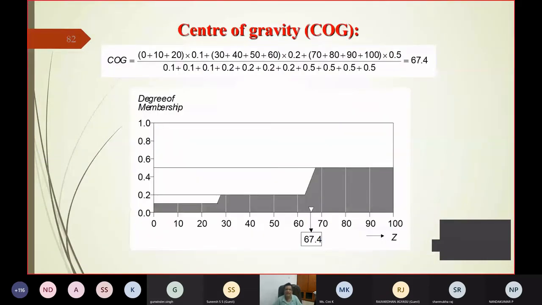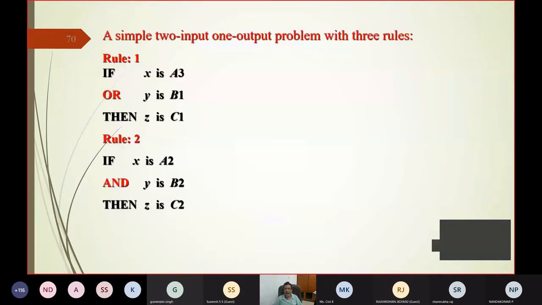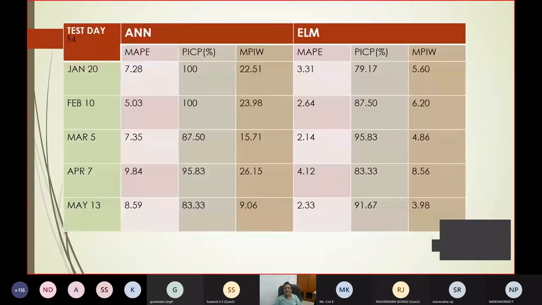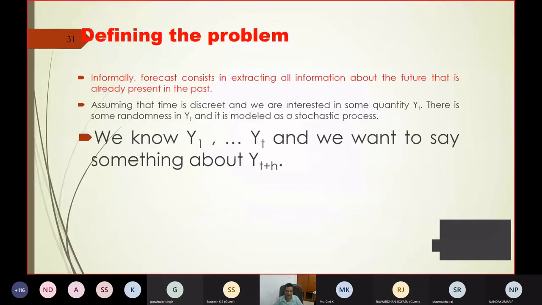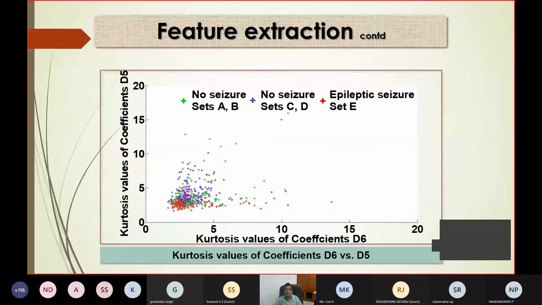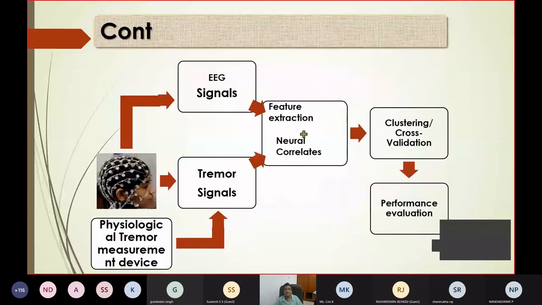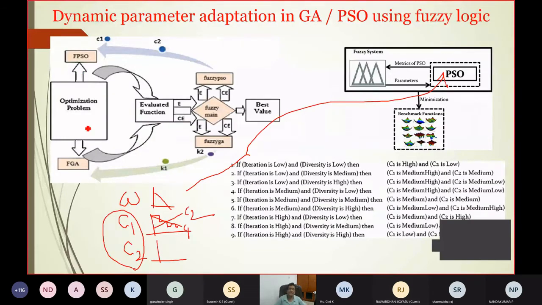Let us go to our own PSO example: how to tune the parameters C1 and C2 by applying the fuzzy principle. So it is a fuzzy based tuning. What I am doing here is, if the iteration is low, this is a fuzzy rule, and the diversity is low. How will you know the diversity? Because you have evaluated every particle, F1 to F20.